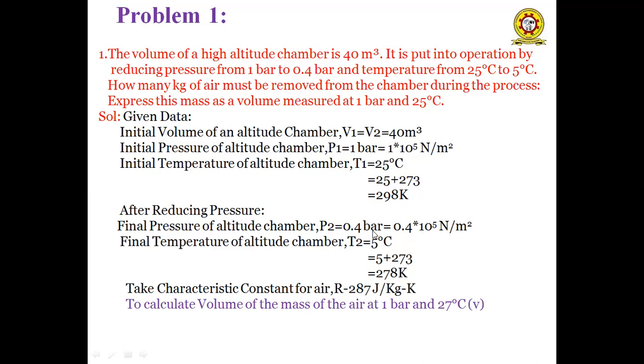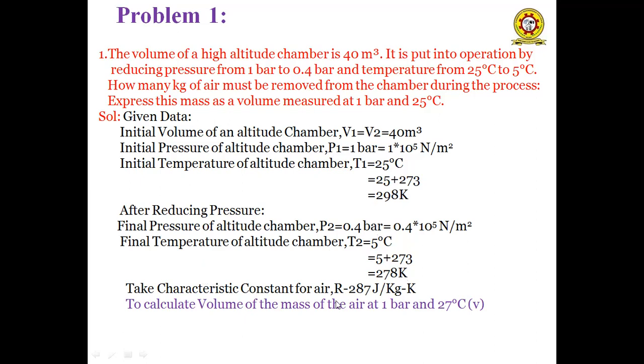We convert 0.4 bar in terms of Newton per meter square, that is 0.4 into 10 to the power of 5 Newton per meter square. And the final temperature of the chamber T2 is equal to 5 degrees centigrade, since the temperature also reduces when pressure reduces. So that is 5 plus 273, equal to 278 Kelvin.